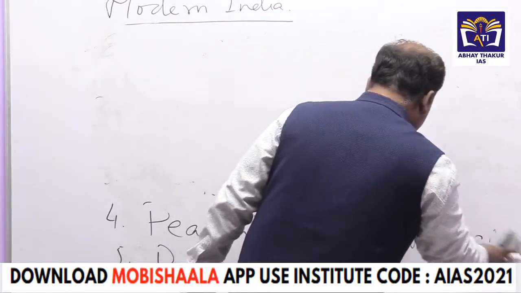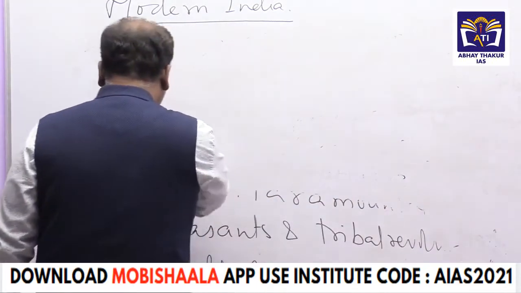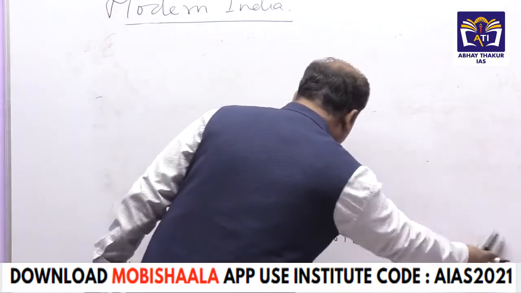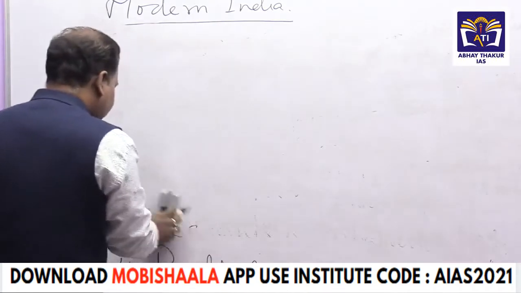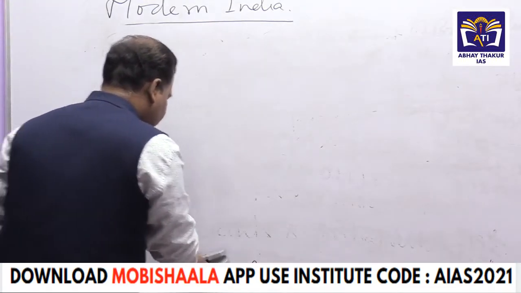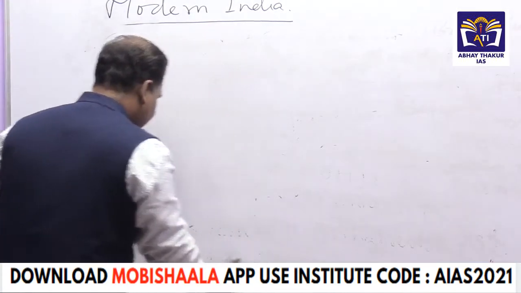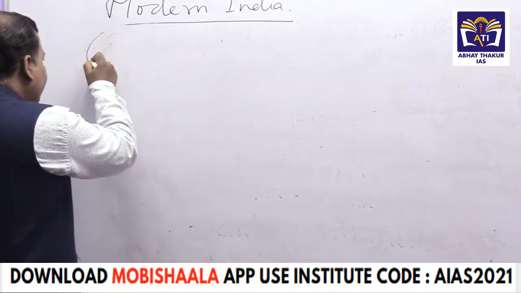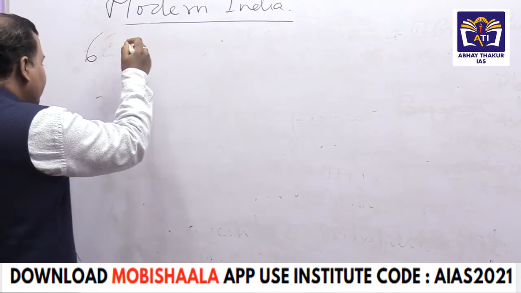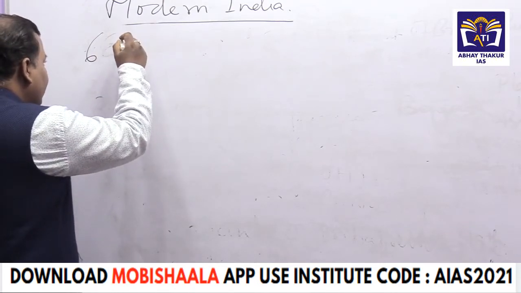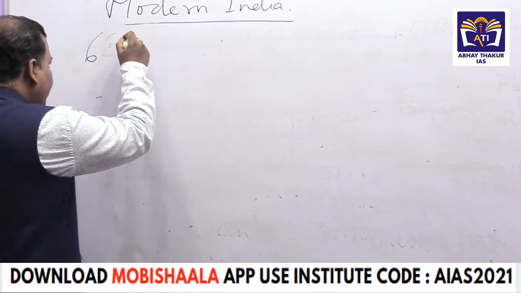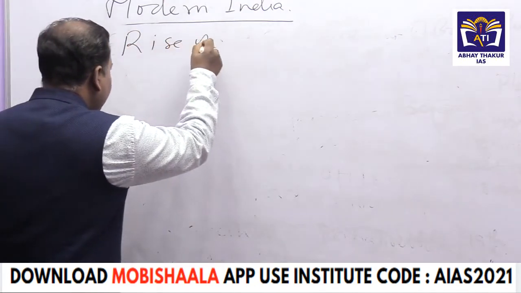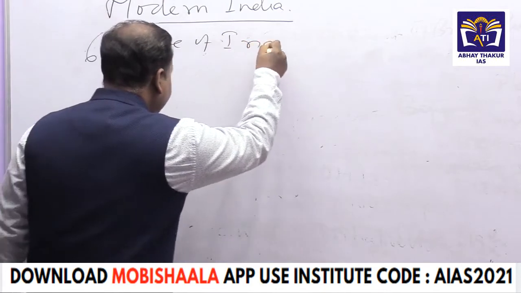If we make the syllabus examination oriented, then almost all statement-wise syllabus as well as the questions which may be framed from different parts of history can be easily answered. So the sixth topic here will be the rise of Indian nationalism.